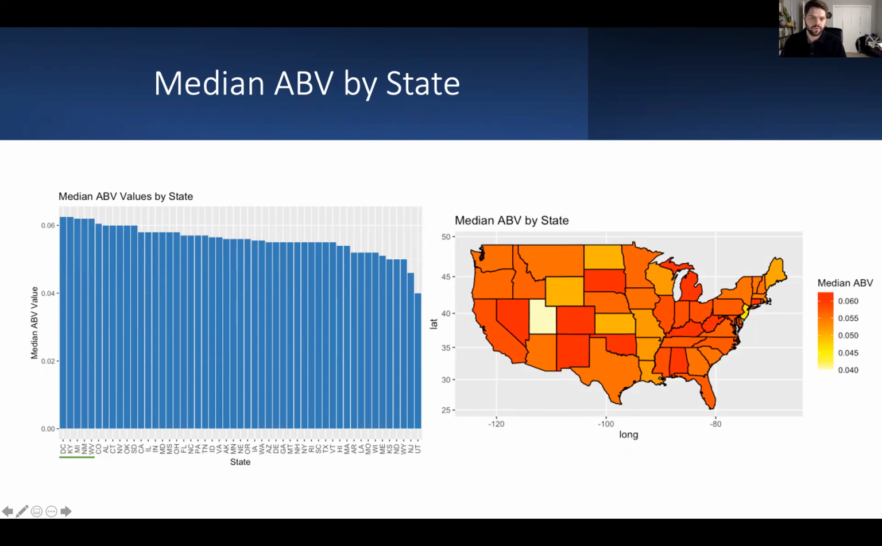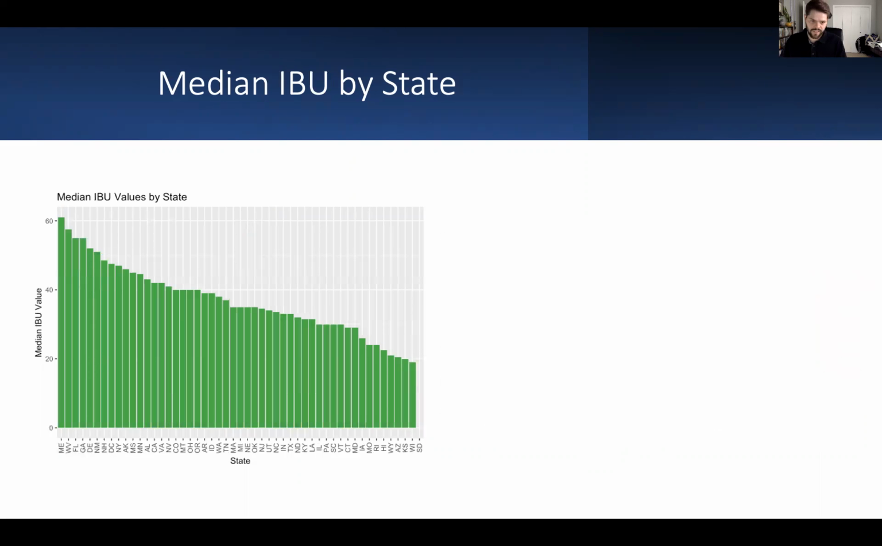but we can see some general trends using this plot. Next, we wanted to look at the median IBU by state, and we did a very similar plot here where we ranked from greatest to least the median IBU, and we see that our top 5 are Maine, West Virginia, Florida, Georgia, and Delaware.